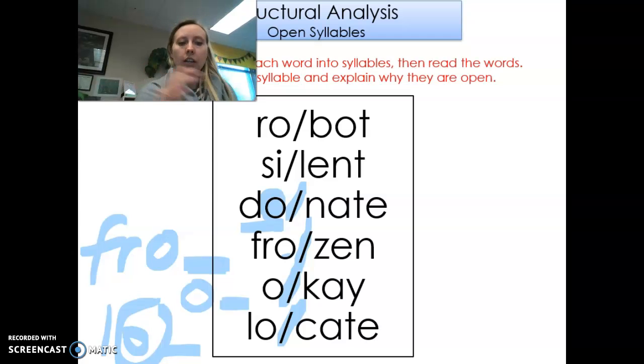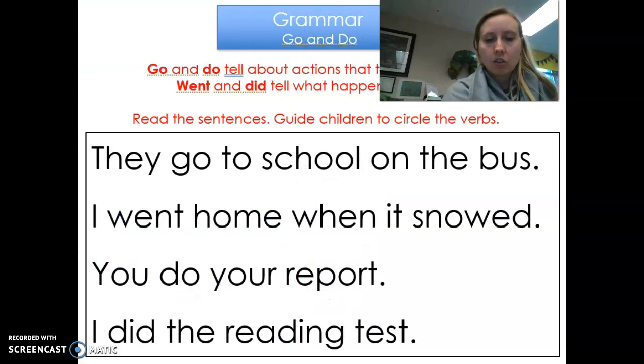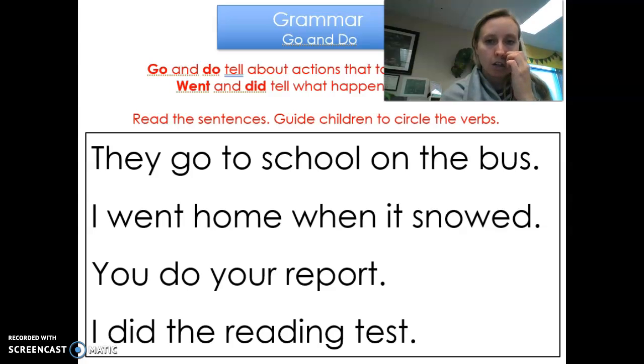That's why it's locate. Okay, friends, so yesterday we really quickly talked about go and do. So go and do tell about actions that take place right now. When we're talking about the past, go changes to went. I guess you could say I go to the store yesterday, but go means right now. So you would have to say I went to the store yesterday. So go is right now, went is in the past, do is right now, did is in the past.